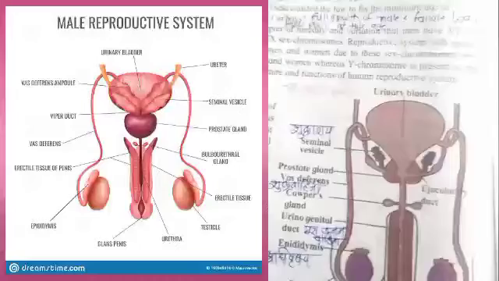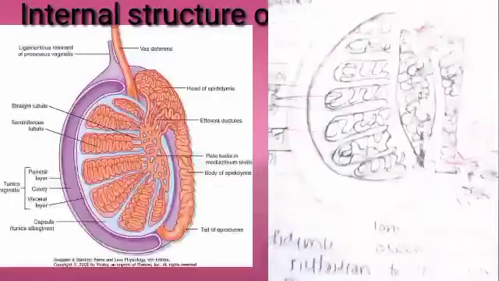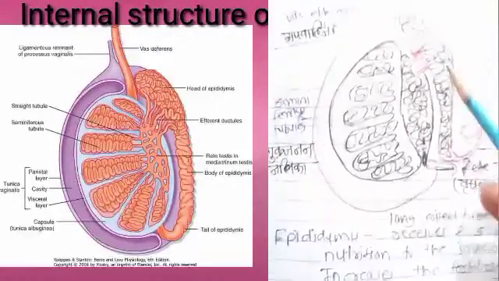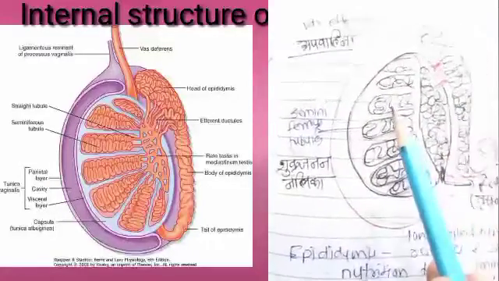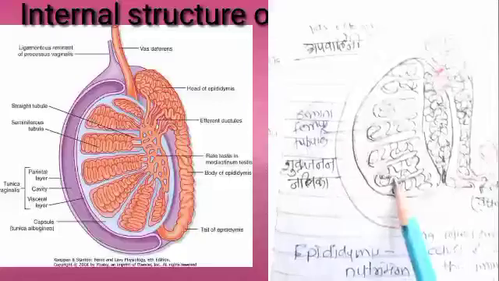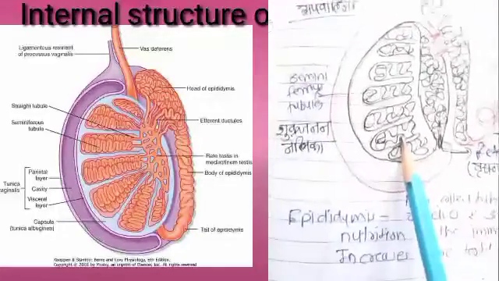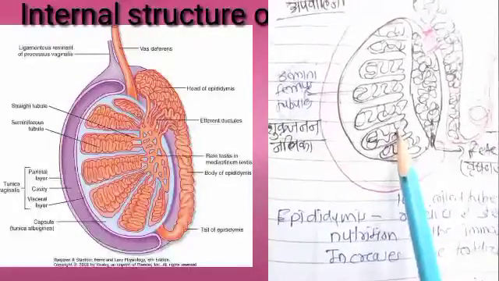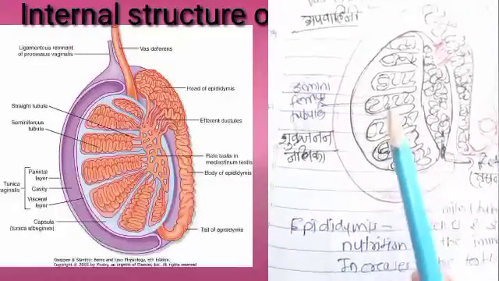When we see the internal structure of the testes, it looks like this. Here it is the testes, and this is the epididymis. Inside the testes, tube-like structures are present, and they are called seminiferous tubules. Seminiferous tubules means शुक्रजनन नलिका, and the lining of these seminiferous tubules is made up of germinal epithelium, म्हणजे जनन अधिस्तर.